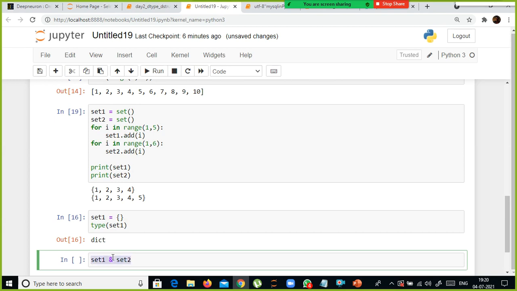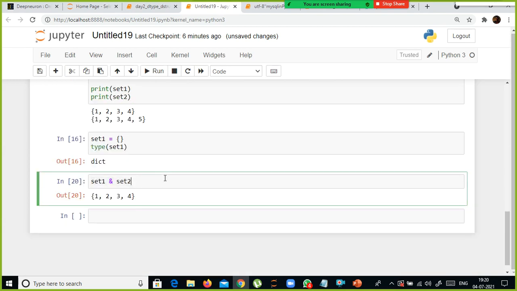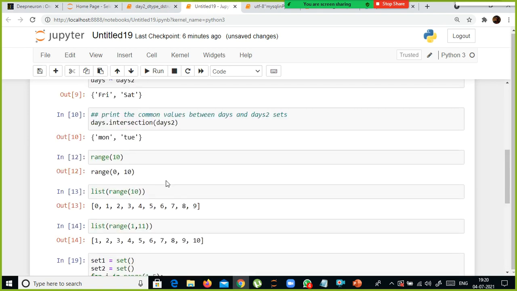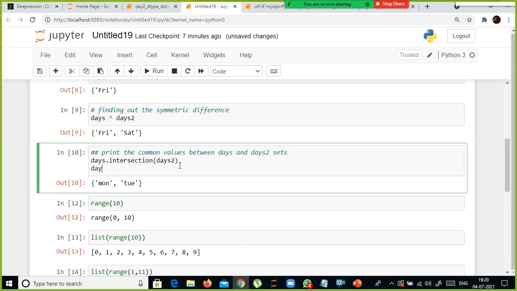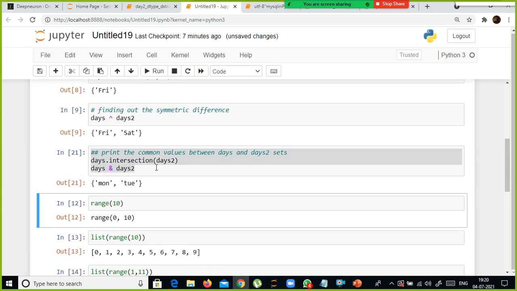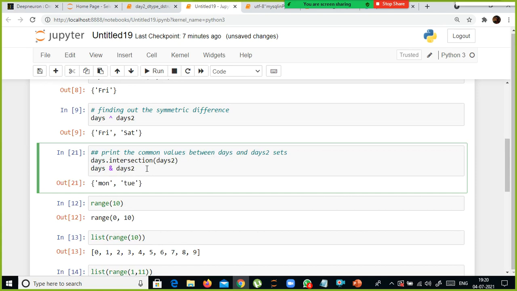So what is going to happen? 1, 2, 3, 4, right? So set 1 and set 2. So what happened here? The AND, what does it do? It does the intersection, right? So the intersection, here itself. So I should have shown you here, days and days 2. Either you can use intersection or you can use ampersand.